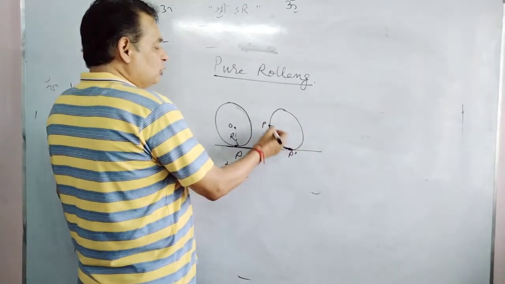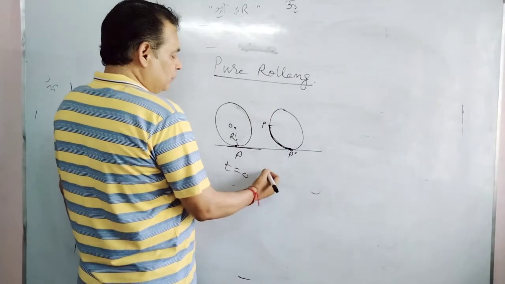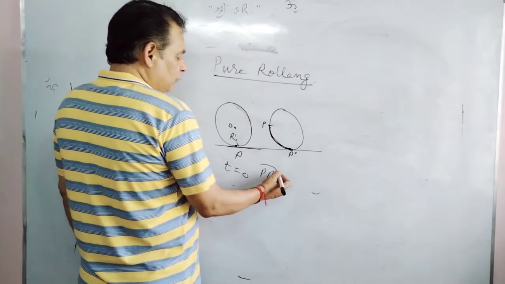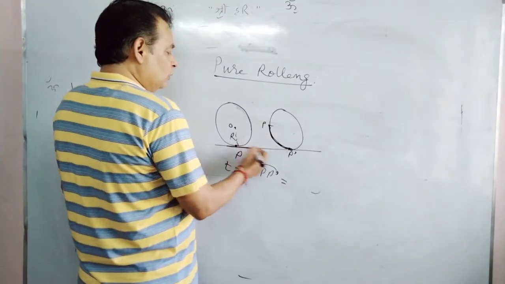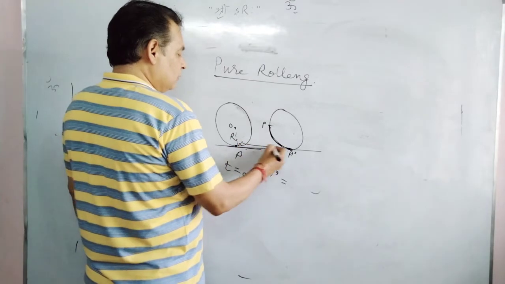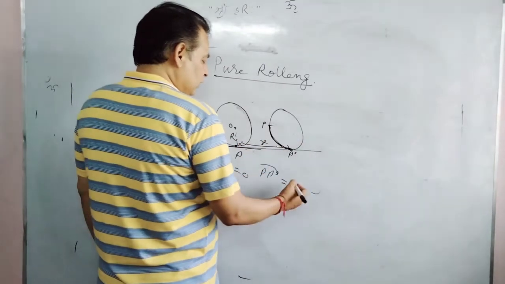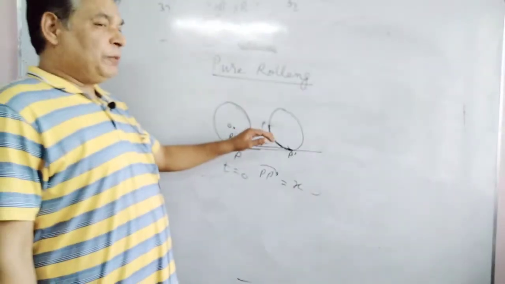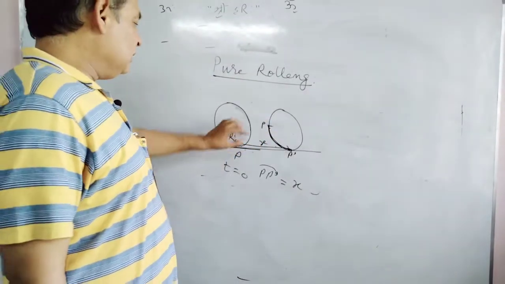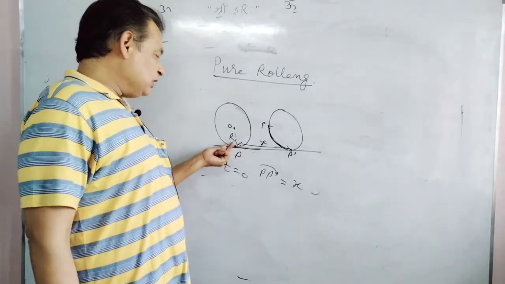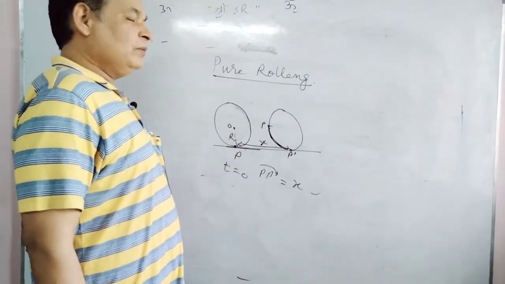So this length of arc P prime will be equal to this distance. I am taking this distance as x, the linear displacement x. If slipping is not occurring, the length of arc will be equal to the displacement of the center of mass.